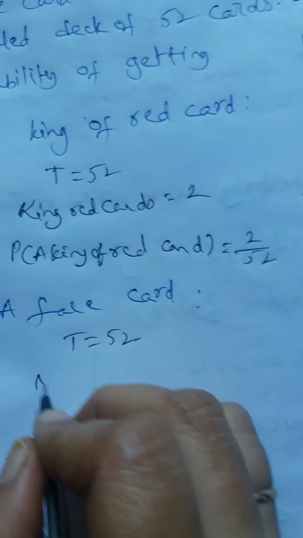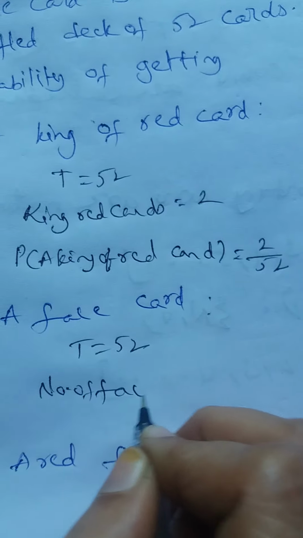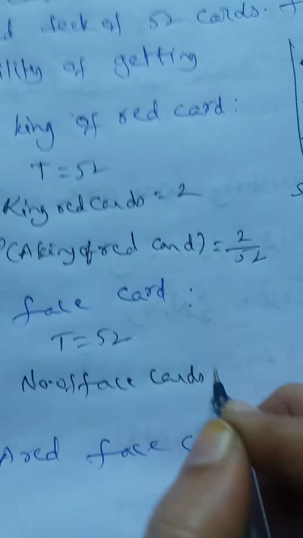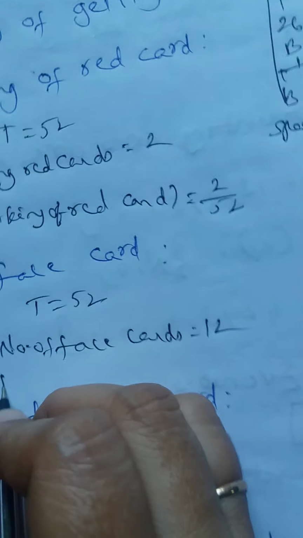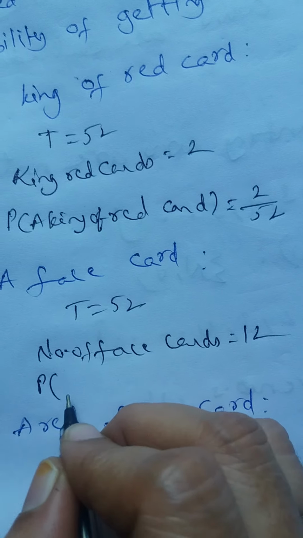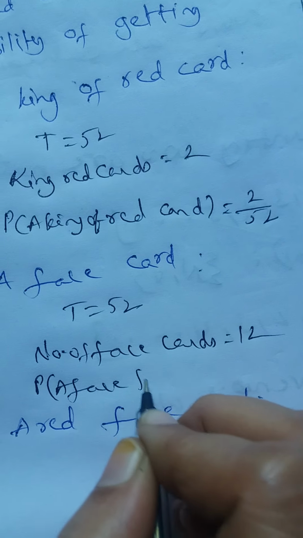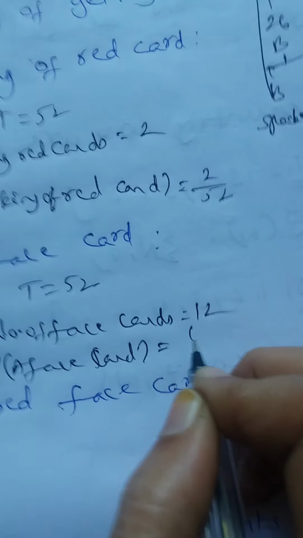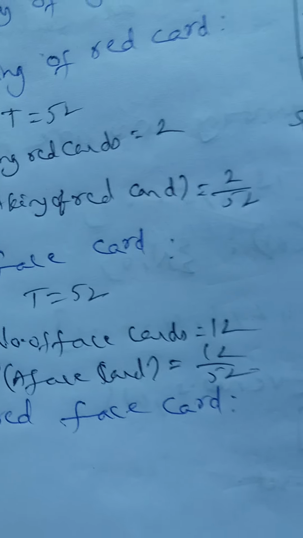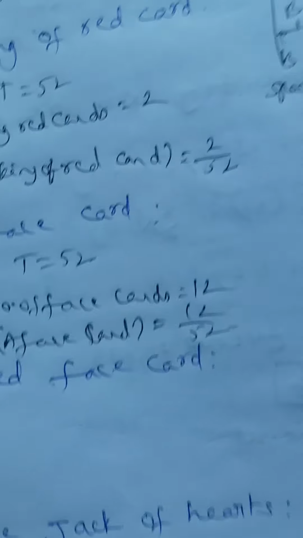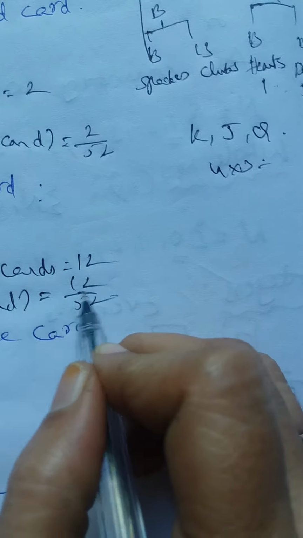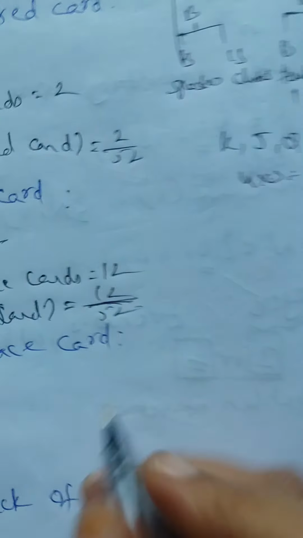So, number of face cards are 12. Therefore, probability of getting a face card is equal to 12 by 52. Now, if there is any cancellation possibility, you can cancel.